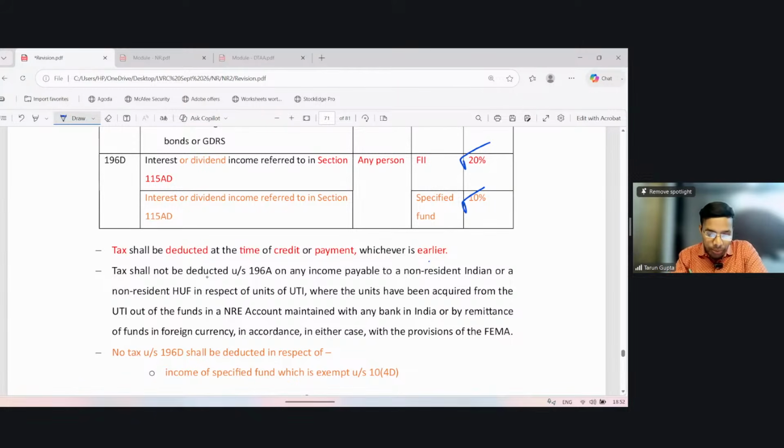Tax shall not be deducted under section 196A on any income payable to a non-resident Indian or non-resident HUF in respect of units of UTI, where the units have been acquired from the UTI out of funds in an NRE account maintained with any bank in India, or by remittance of funds in foreign currency, in either case in accordance with the provisions of FEMA. Okay.